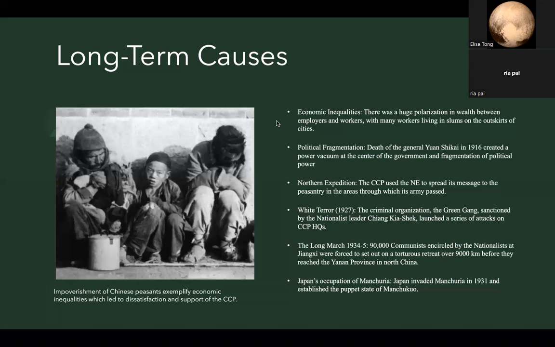The CCP was able to survive and grow because of their establishment of a strong peasant base and an emphasis on the abolition of traditional customs. And also the CCP exploited Japan's occupation of Manchuria with a strong anti-Japanese stance and the initiation of a series of guerrilla campaigns.